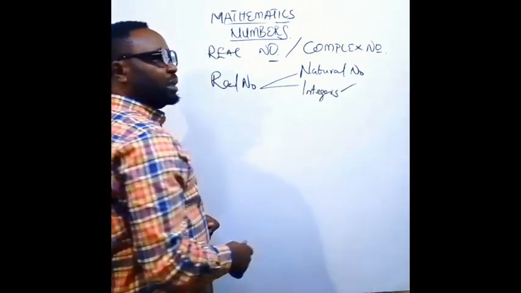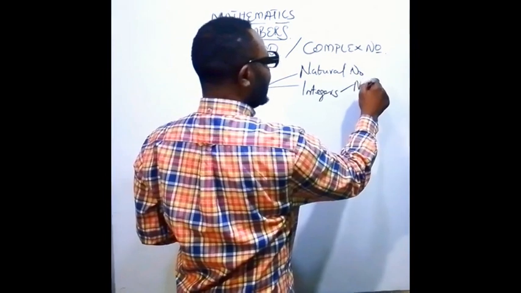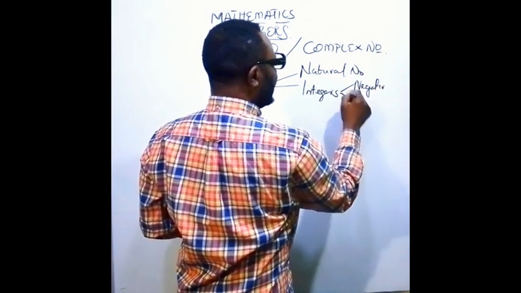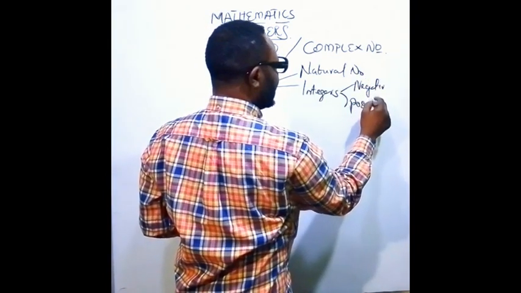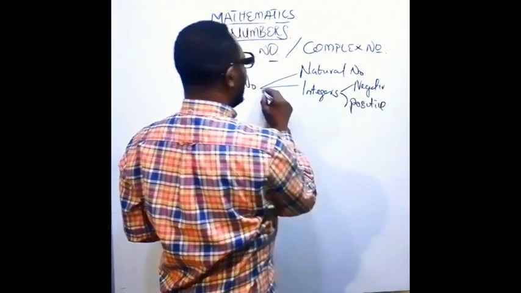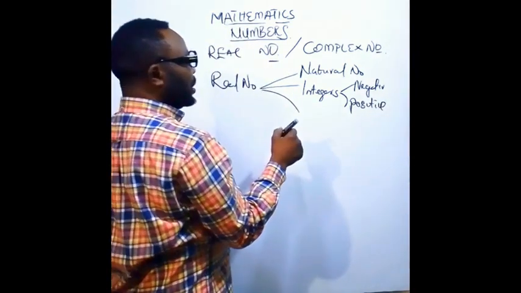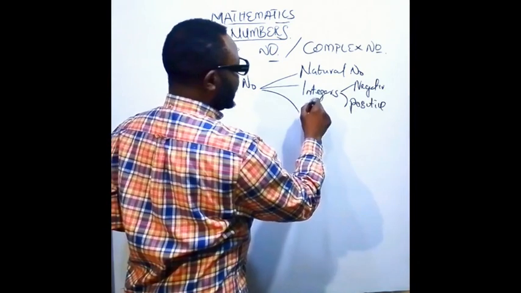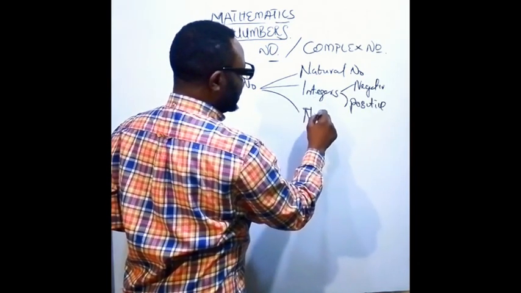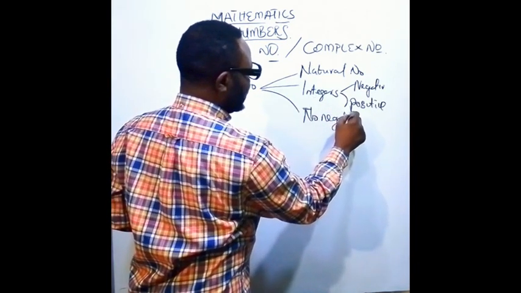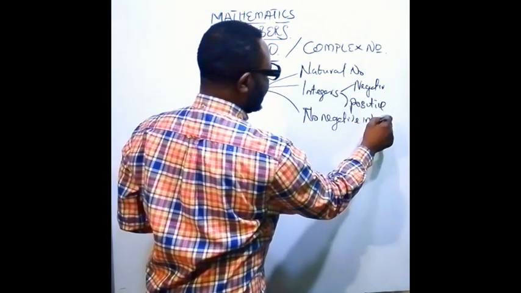Integers is divided into negative and positive integers. Where we have another set of numbers we call the non-negative integers.